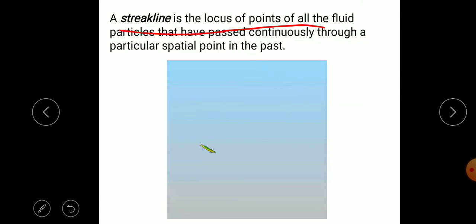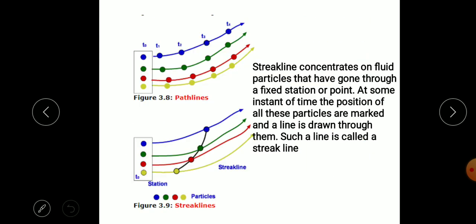So streak line is the locus of all points. In this flow we can see the yellow lines are path lines and the green one is the streak line. At a particular instant of time, if you draw the locus of these points, we get the streak line. Here we can see the difference easily. Path lines mean following individual particles.